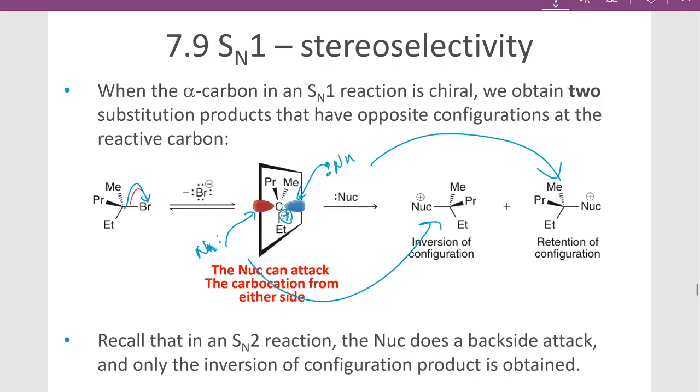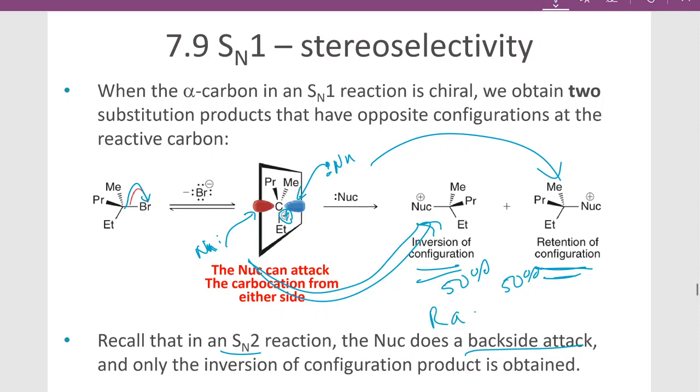Okay, so if it adds from the right, we get what's called retention of configuration, and if it adds from the left, we get what's called inversion of configuration. Okay, so we can either get retention or inversion depending on which side the nucleophile adds from, and generally it's going to add about 50-50 from either side. So we get a 50-50 mixture of inversion and retention of configuration. We don't get backside attack like we did with SN2.